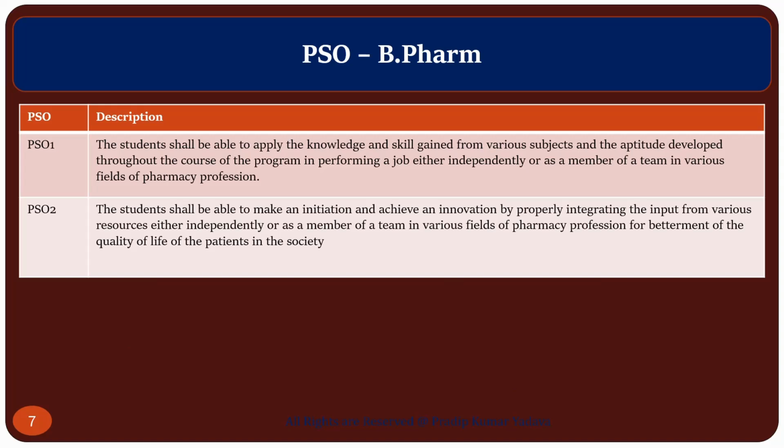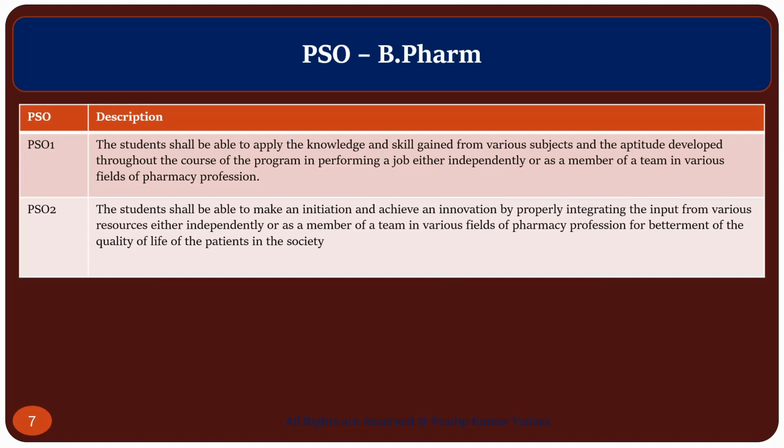Here you can see PSO 1: the student shall be able to apply the knowledge and skills gained from the various subjects and the attitude developed throughout the course of the program in performing a job, either independently or as a member of a team, in various fields of the pharmacy profession.